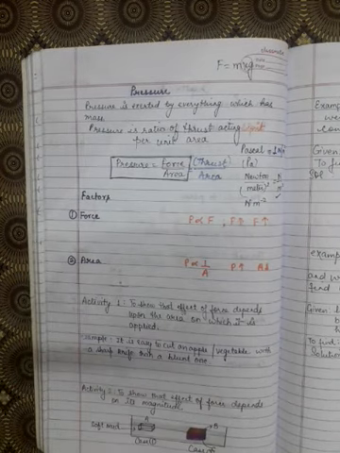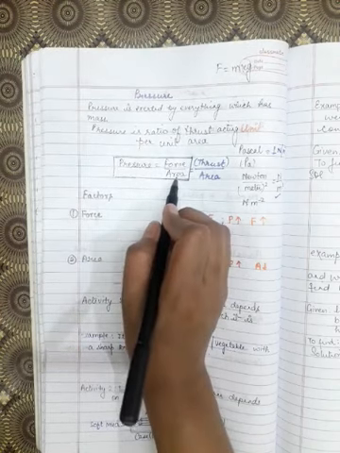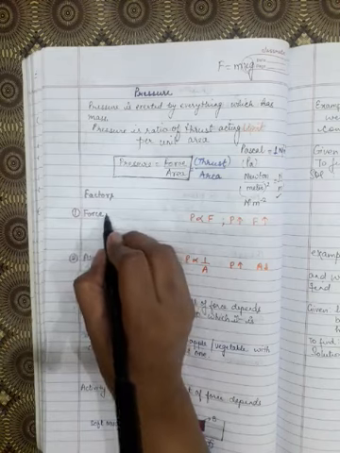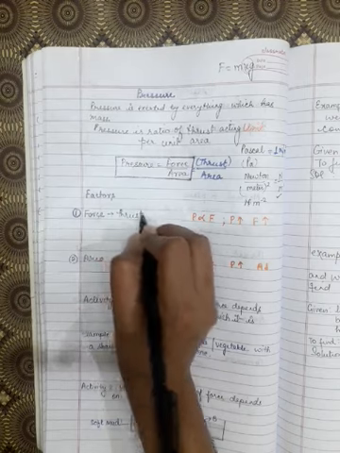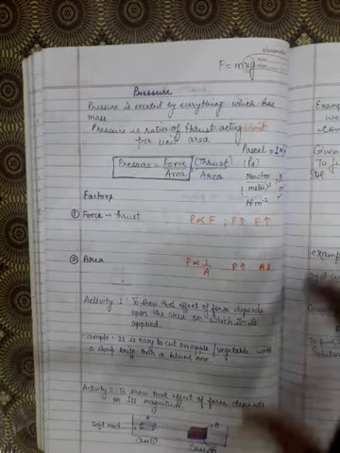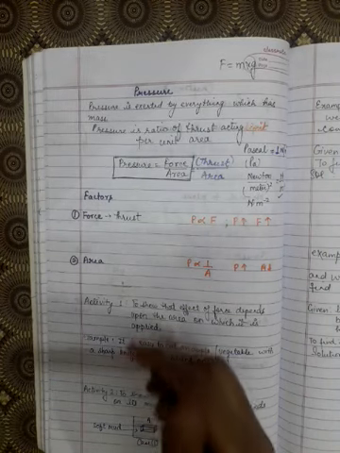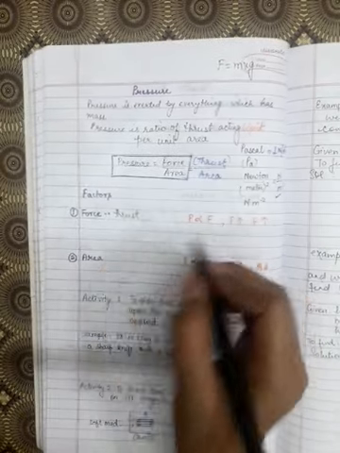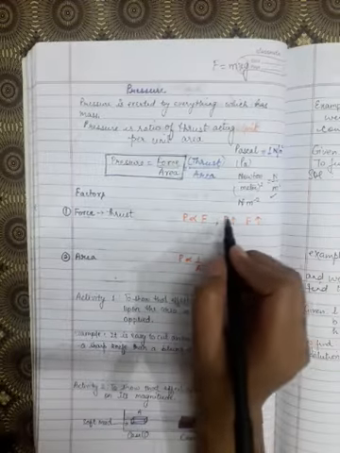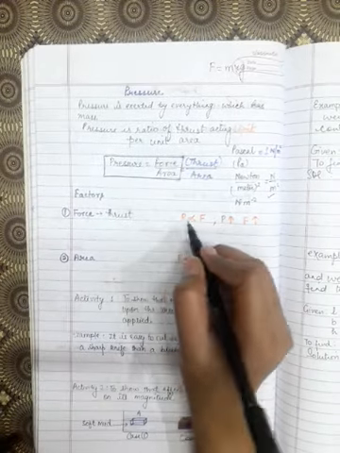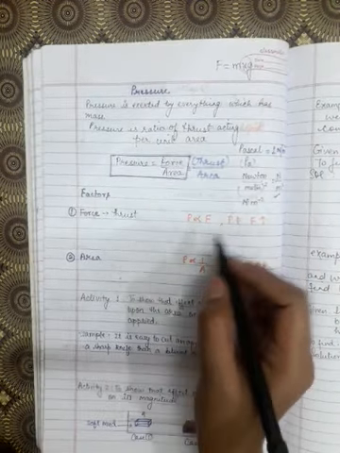Now, what are the factors on which pressure depends? From the formula we can see that pressure depends on force and pressure depends on area. So now force. What is force? Force is basically thrust. That means the number of forces acting on any body is called thrust. Force is thrust. Since numerically this force is in the numerator and area is in the denominator, we will relate first force and pressure. Here I will discuss mathematically, then we will discuss it experimentally. So if you see that